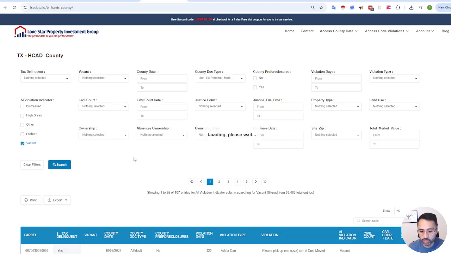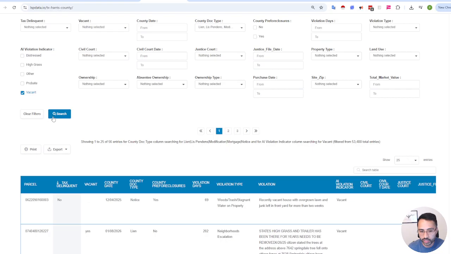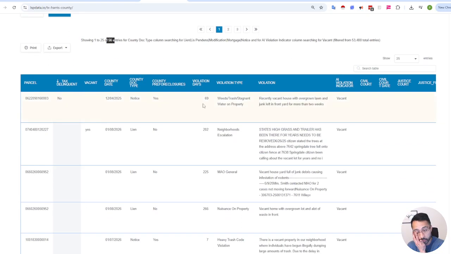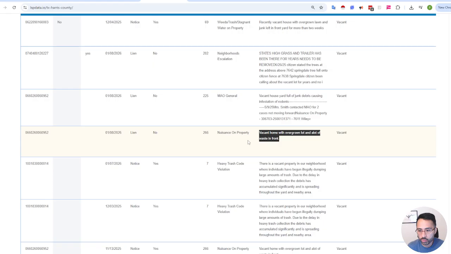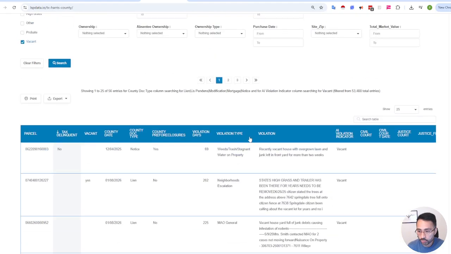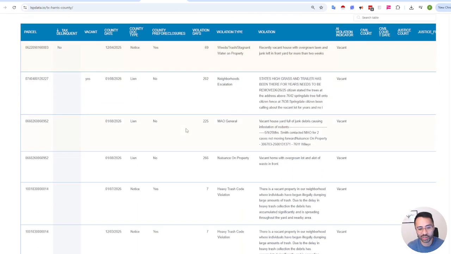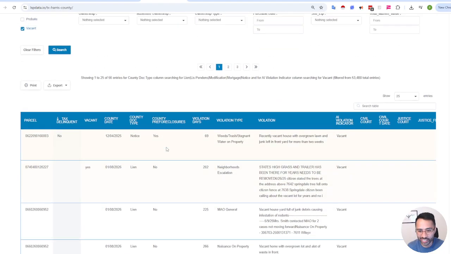So we apply those. As you can see, there are 56 that apply. And then you can see that this property was recently vacant. Vacant home. So those are vacant properties and there is a level of motivation for pre-foreclosure. In my opinion, those are really good ones to act on quickly.